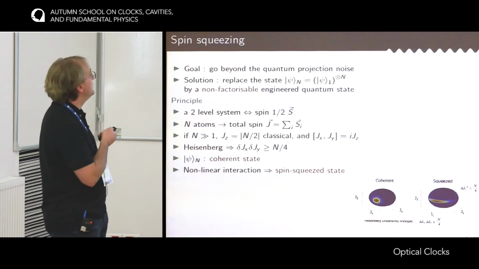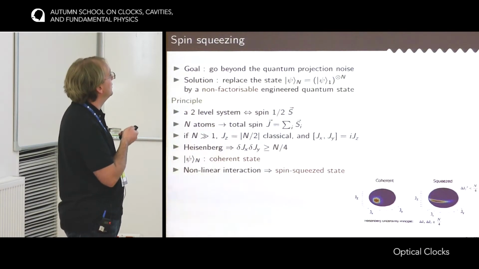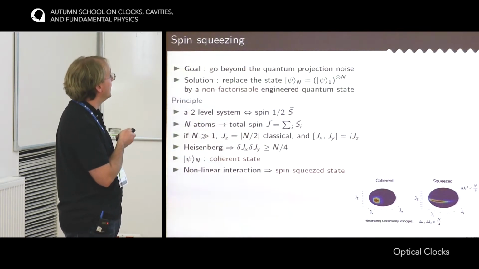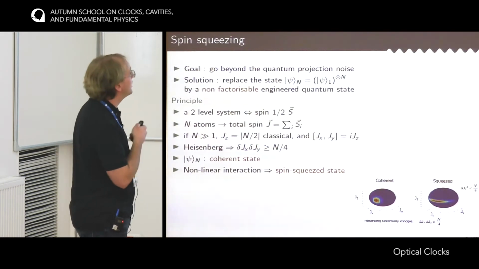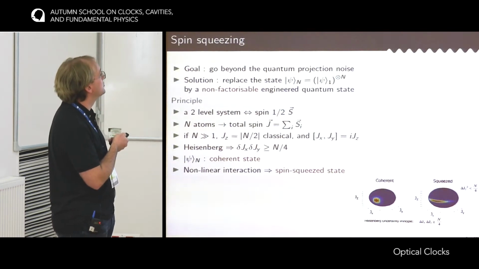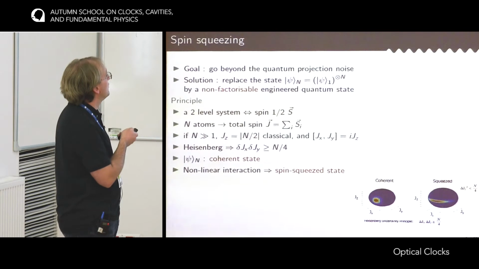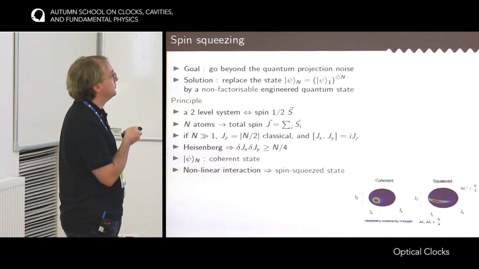So let's see how quantitatively this helps. There is an analogy between the clock transition, a two-level system, and a spin 1/2 that I note S. Now, if you have n atoms in the clock, then you can introduce the total spin of the atoms, J, which is the sum of the individual spins. Now if you assume that you have a large number of atoms and that all the atoms are excited more or less in the same way by the clock laser, then you can choose a direction Z in which all the spins point. And because you have a large number of atoms, this J would be somehow a classical variable with a length n/2.